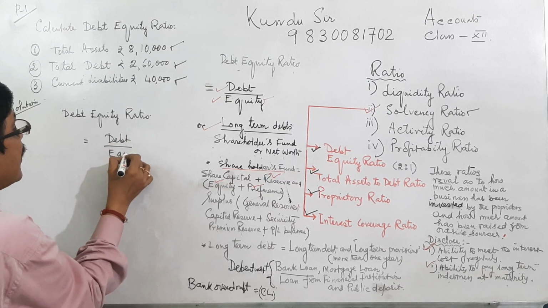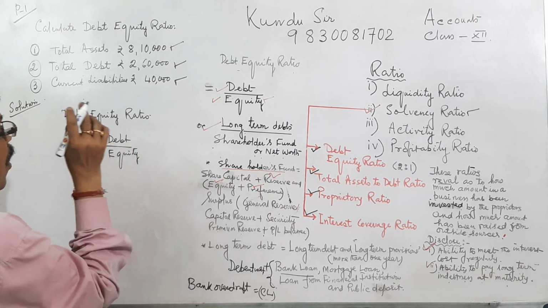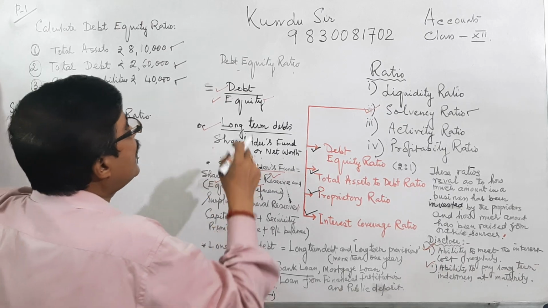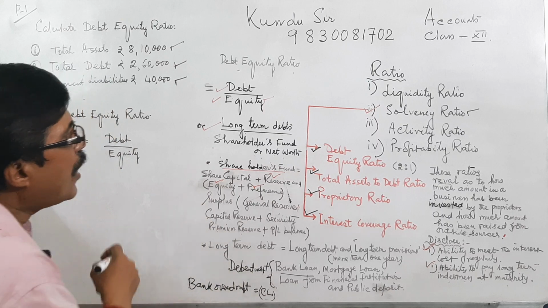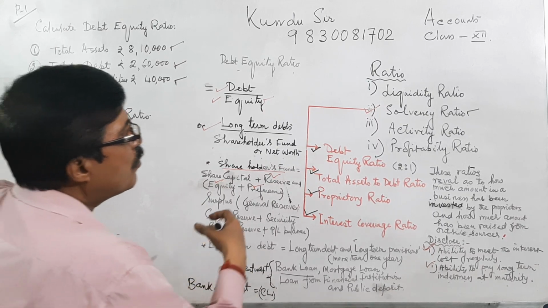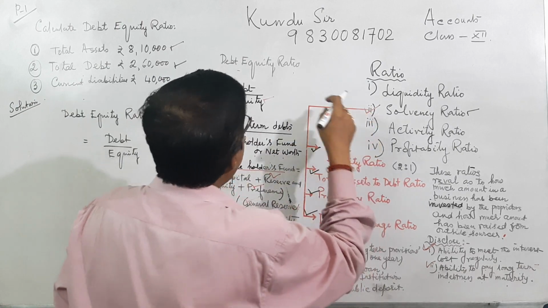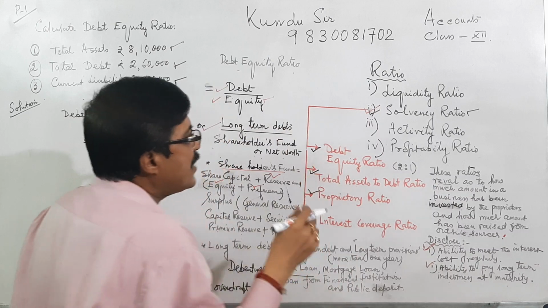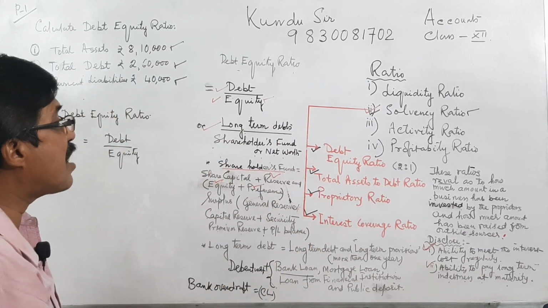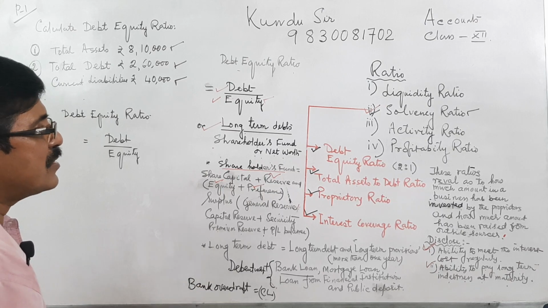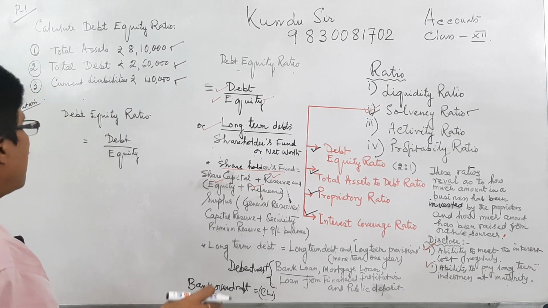Also, further clarification: all these ratios come under solvency. We are now doing the solvency ratio today. Solvency ratios are expressed in terms of times, not percentage.